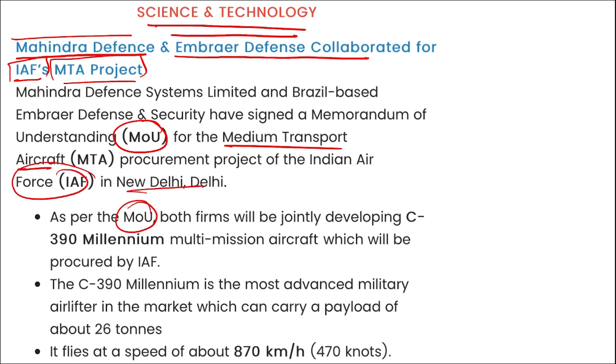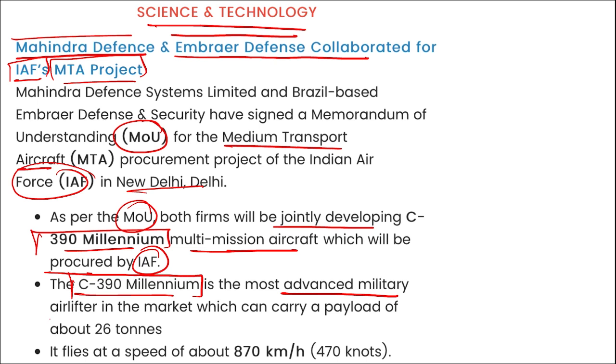As per this MOU, both the firms will jointly develop a C-390 Millennium multi-mission aircraft which will be procured by the Indian Air Force, and this C-390 Millennium is the most advanced military aircraft in the market which can carry a payload up to 26 tons, and the speed of it will be 890 km per hour.